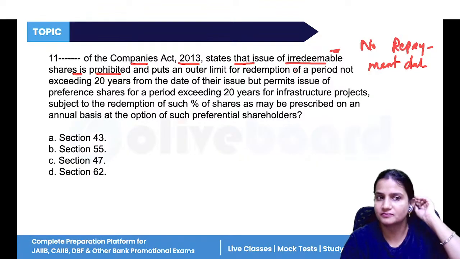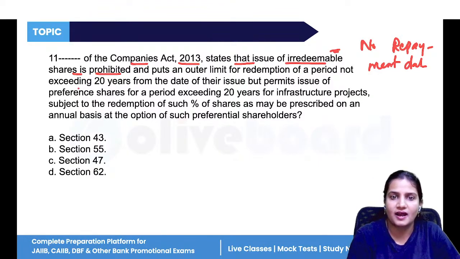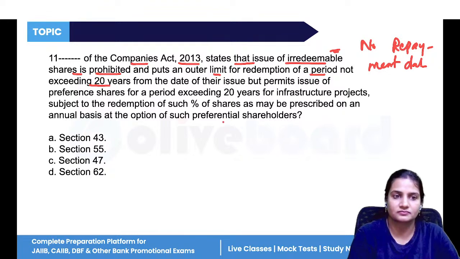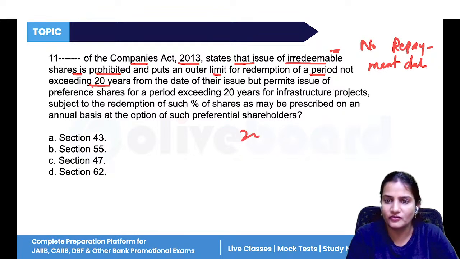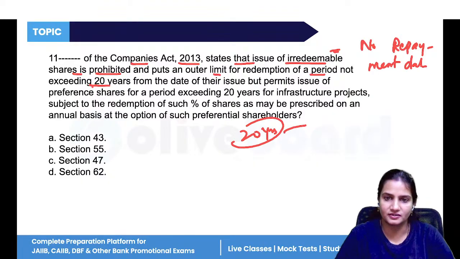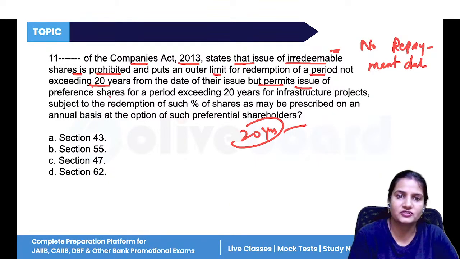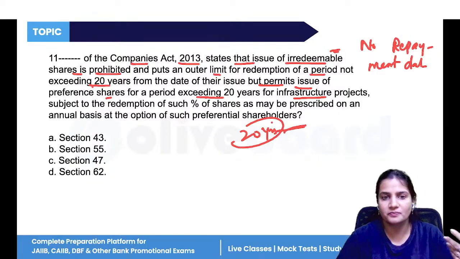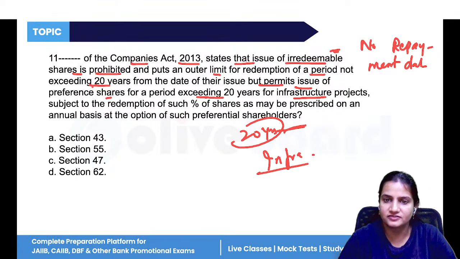That is redeemable shares. Now it is prohibited and it puts an outer limit for redemption period not exceeding 20 years. So basically you can provide irredeemable shares up to 20 years, but not beyond this. But it permits issue of preference shares for a period exceeding 20 years for infrastructure projects. For other projects, it cannot exceed 20 years. Only in case of infrastructure projects can it exceed 20 years.